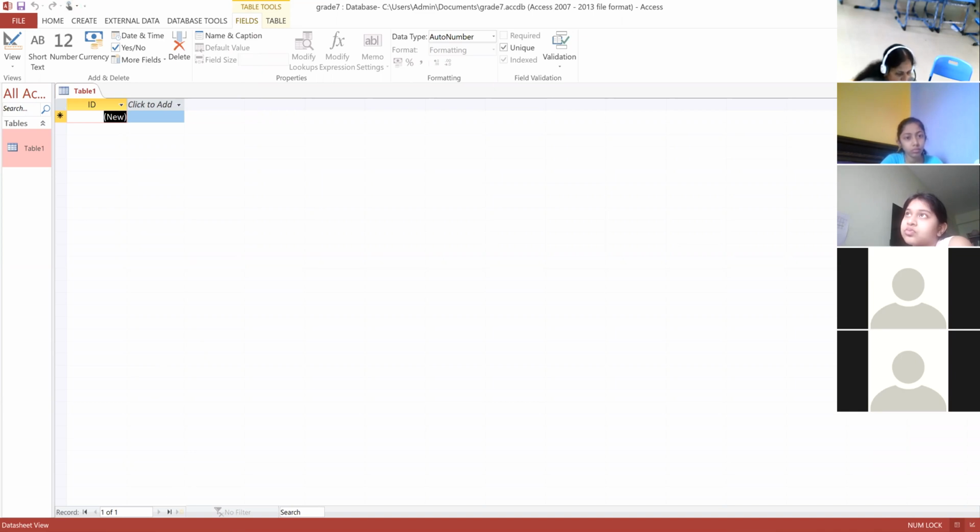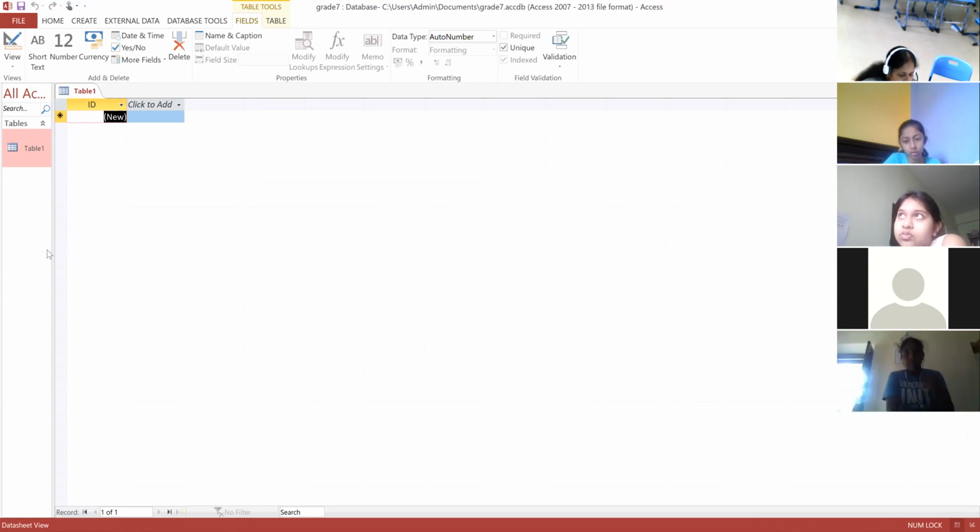Now, what is the navigation pane? It shows the entries for all the tables, forms, queries, and reports that are created by the users. Whatever tables we create in the workspace get added to the navigation pane. The navigation button displays the record number on which you are currently working.